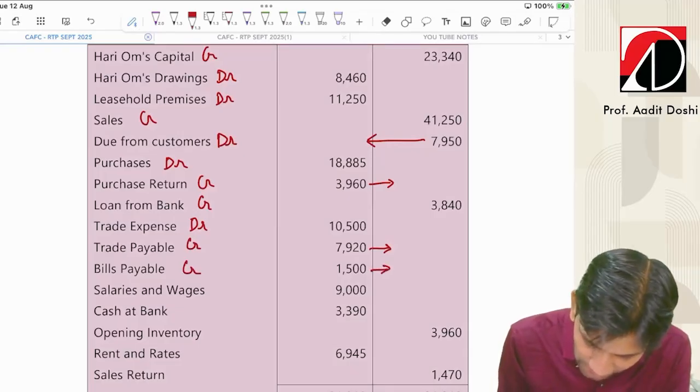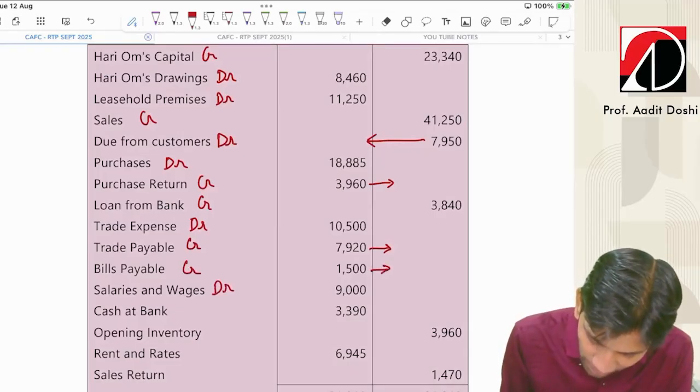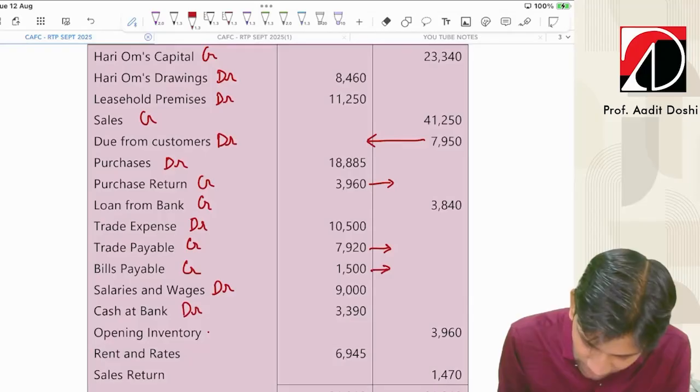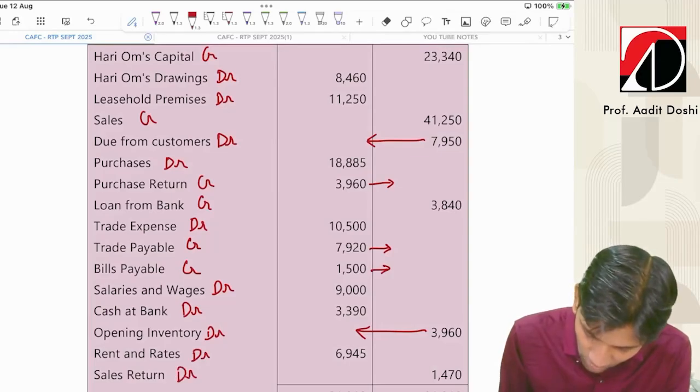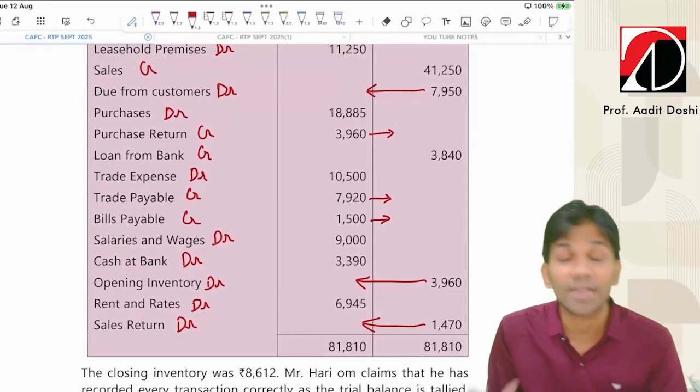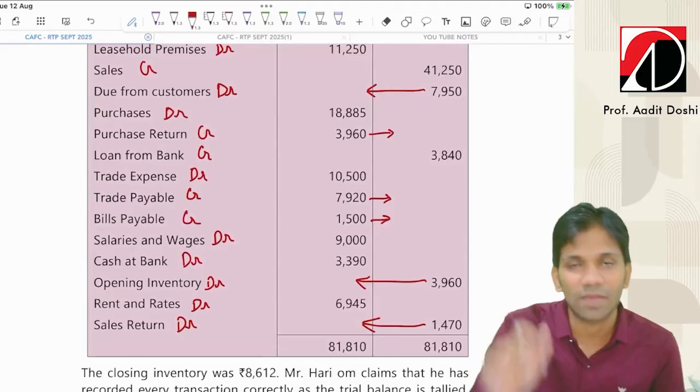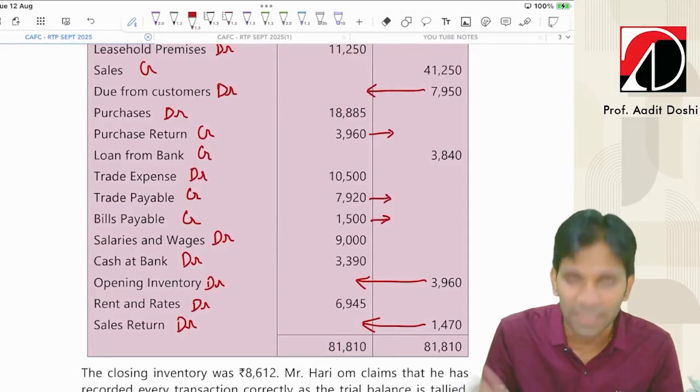Wrongly posted. Salaries and wages, debit. Cash at bank, debit. Opening inventory, it should be debit. Wrongly posted by Hariom. Rent rates, debit. Sales return, it should be debit. Wrongly posted by Hariom. So these are the errors committed by Mr. Hariom. So they are requesting us to draft a new trial balance after rectifying the errors.